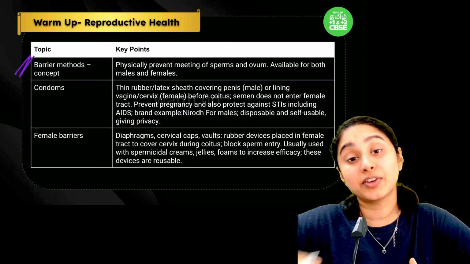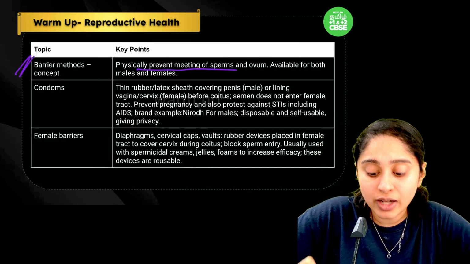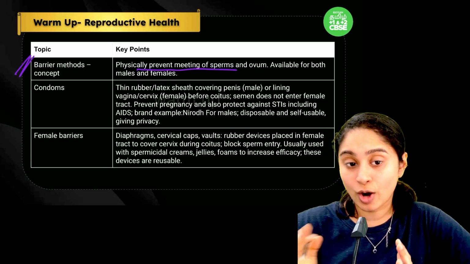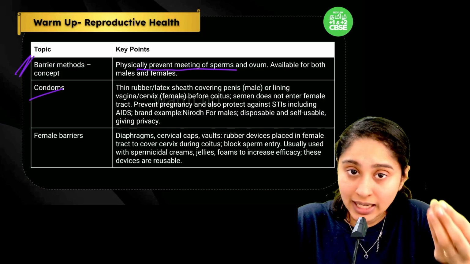Now when you look at barrier methods, here we are creating a barrier, so there is no physical meeting of the sperm and the ovum. Both males and females can adopt this kind of method. Condoms are the very frequently used barrier method.